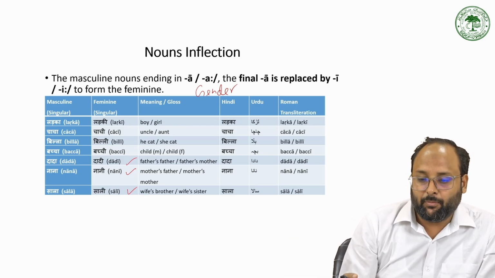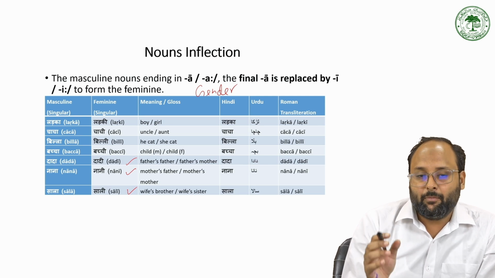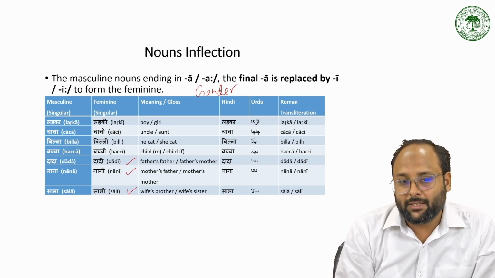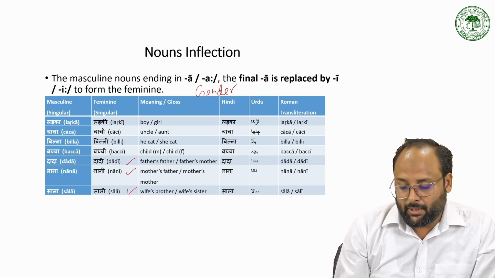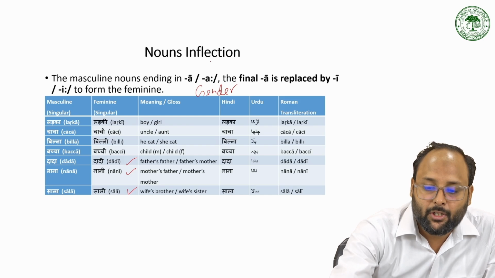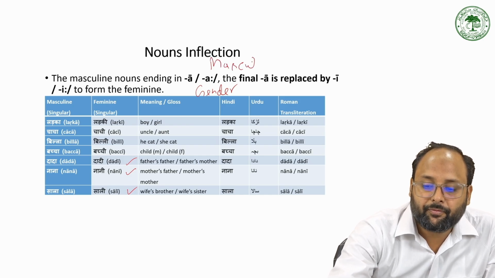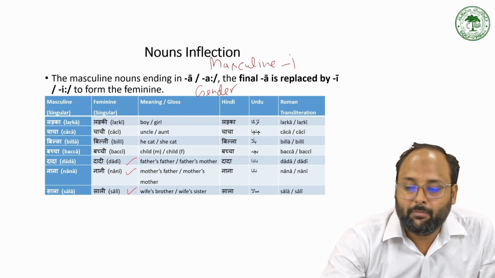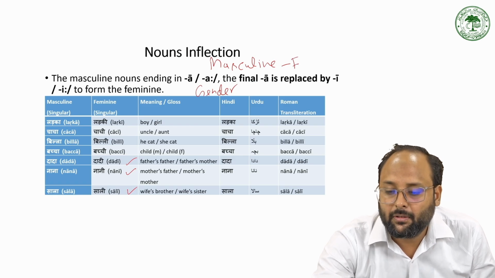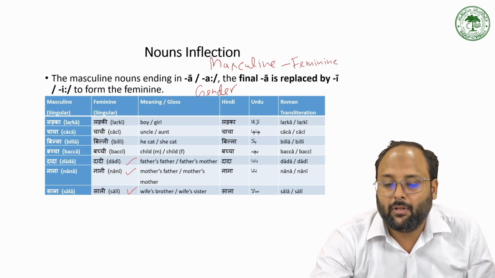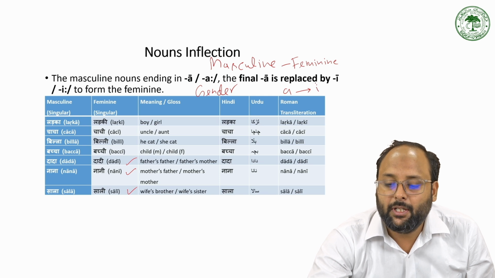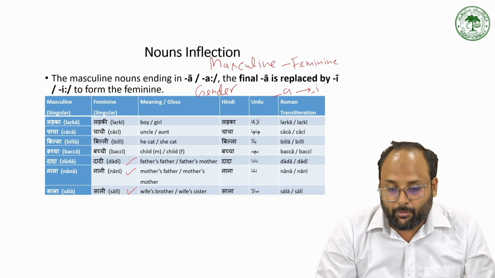So it has some types of pattern. Means when the masculine noun ends with the a suffix, a changes into i to make it feminine from the masculine. So when we change the masculine to feminine, a is replaced by the i marking. So when it ends with a, a is replaced by i to make it feminine.